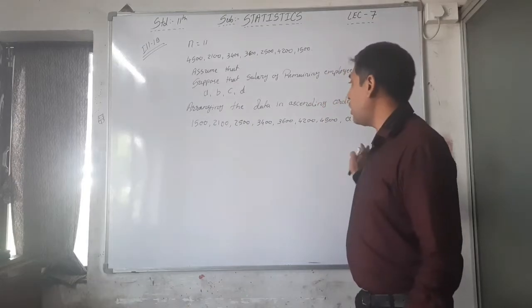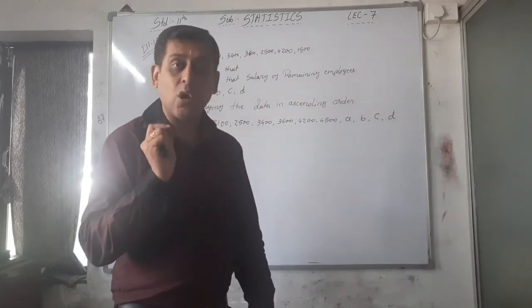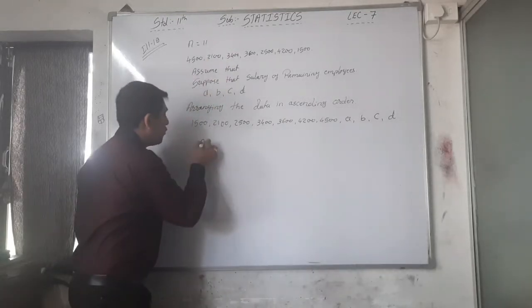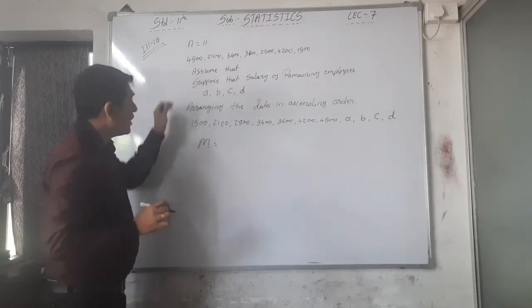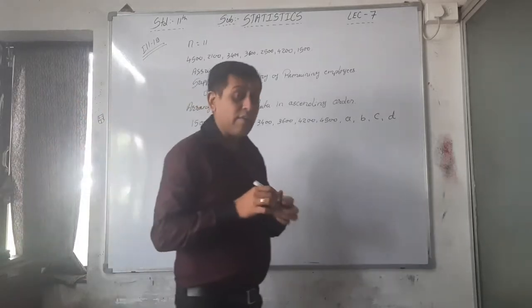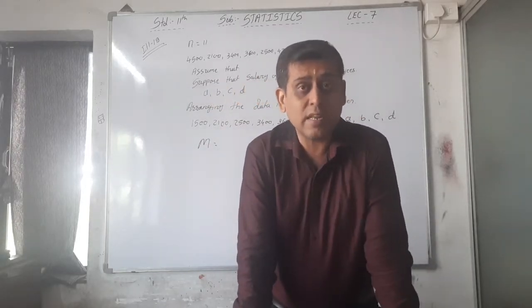Now we are arranging all the data, that is the 11 employees' data, into ascending order, and then we can find out the median. See, this is the new style. Only 7 employees' salary is given out of 11.